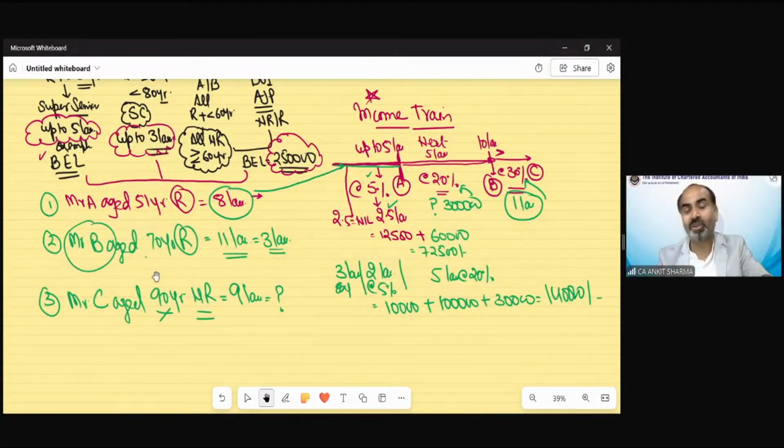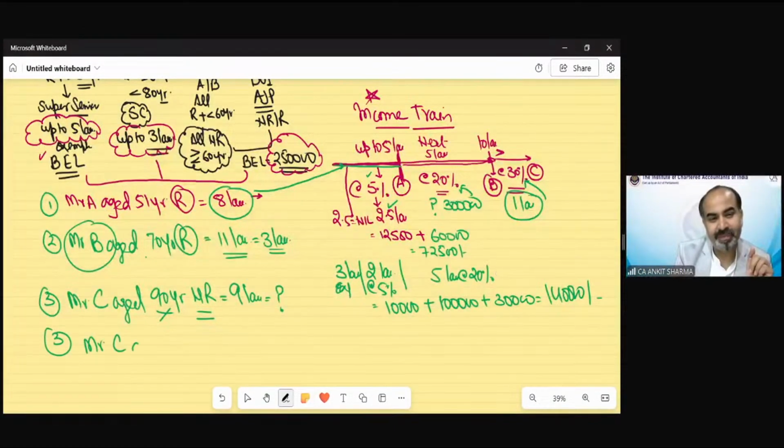Now let's do the third question. So you already thought, okay, 90-year age, it would be 5 lakh. No, read the question properly. The identification of the problem is the primary work to solve any question or any problem, even in your personal life or professional life. If you are not able to understand the question properly, you cannot find the correct answer. So this would be the case of course, again, 2.5 lakh rupees. Let me change it.